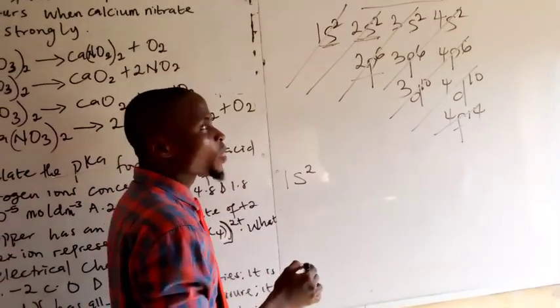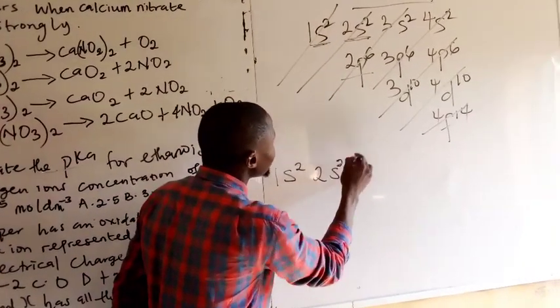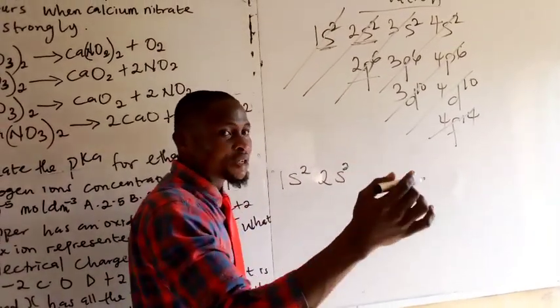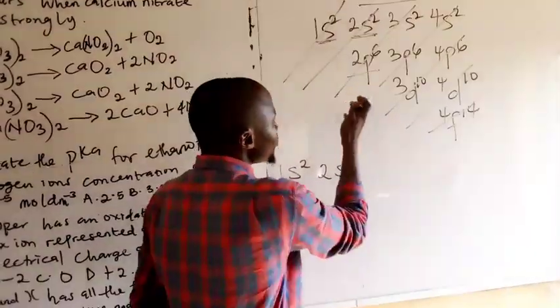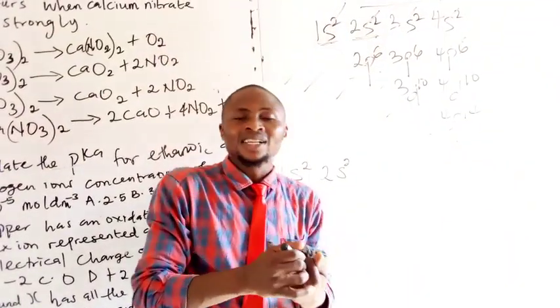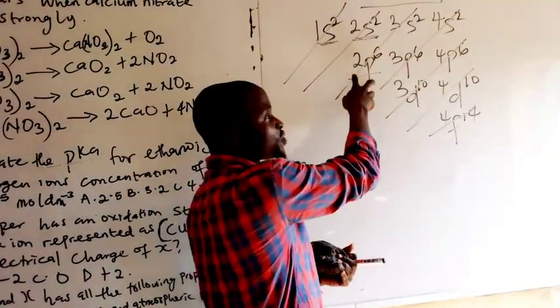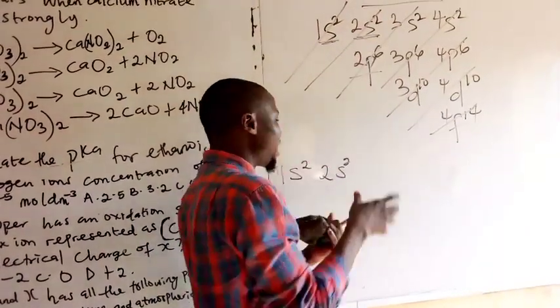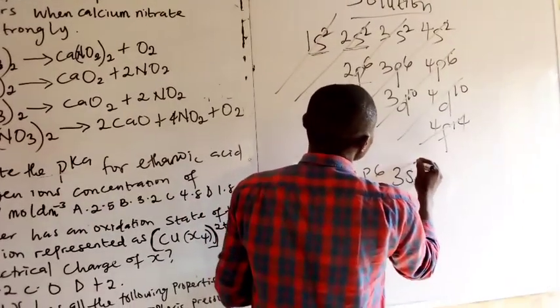The next one is 2s2. Somebody may want to write 3s2. That would definitely be wrong, because I've told you that you fill electrons to orbitals that are having lower energy before higher energy. With respect to this, you see that 2p is lower than 3s. So we have 2p6, 3s2.